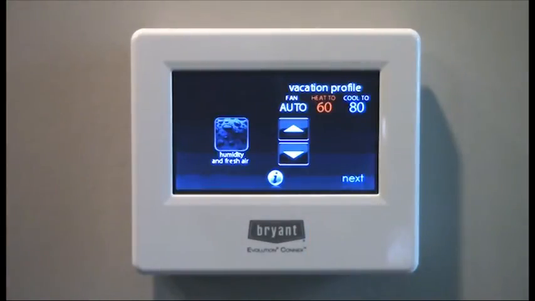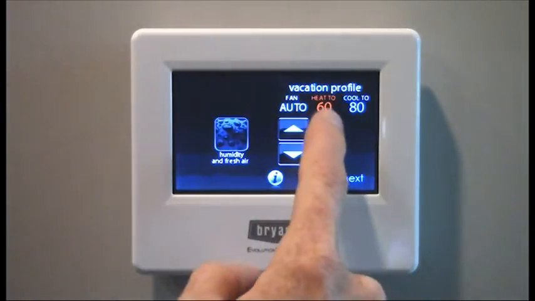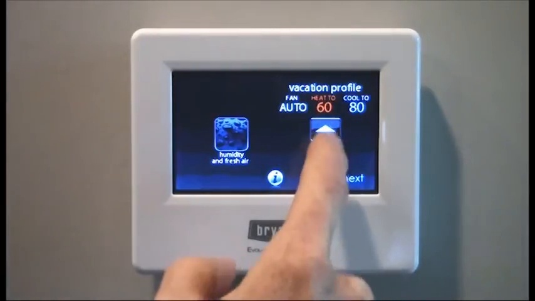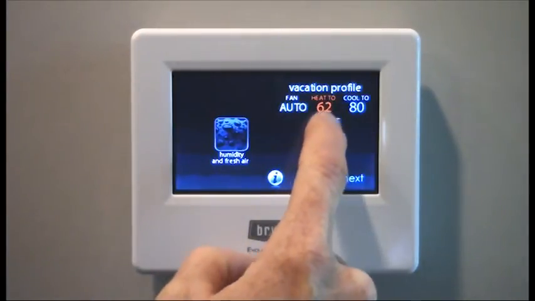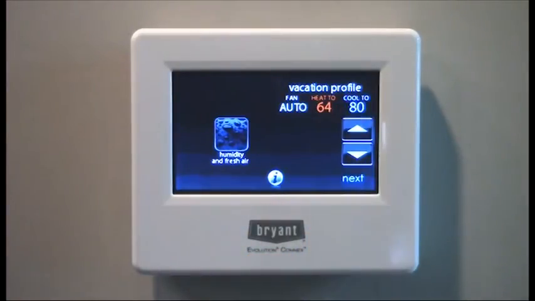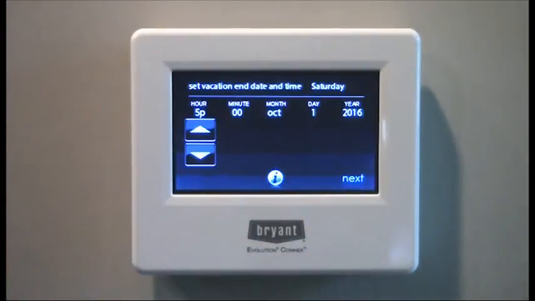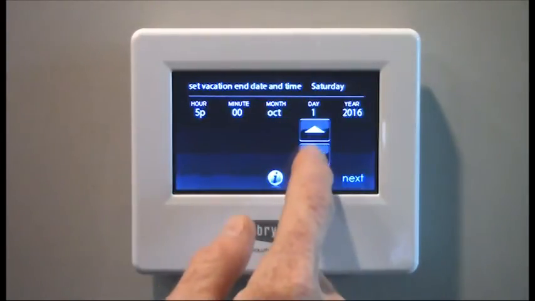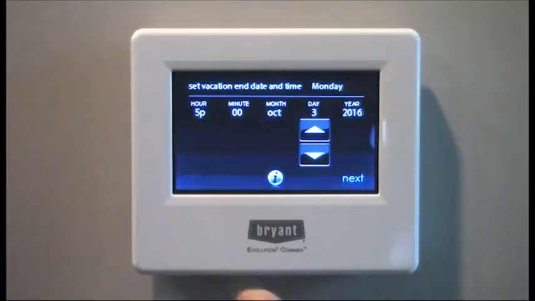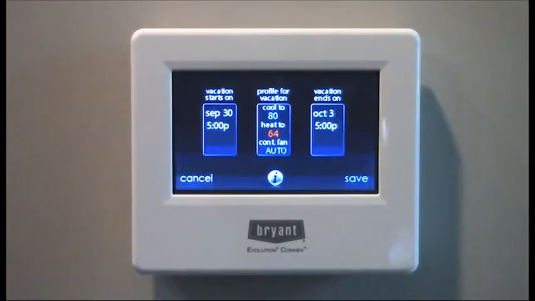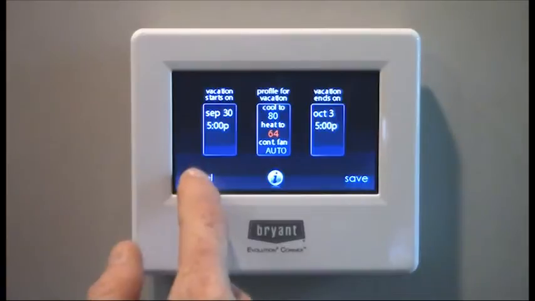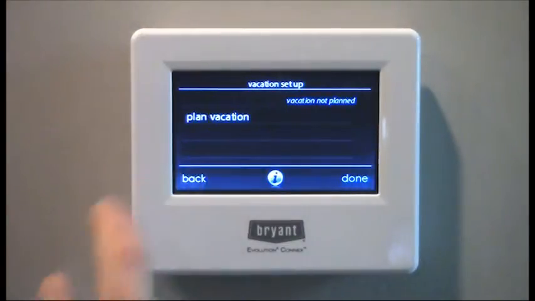Go to next. Now, what do we want to change our vacation profile to? We want to keep the fan to auto. There's no sense to circulate the air while we're not here. Let's say we want to keep it at a minimum of 64 degrees and cooling 80 sounds good. So we'll go ahead and leave that there. Now, when are we going to return? We'll just be returning on Monday. And that's how you can plan your vacation.